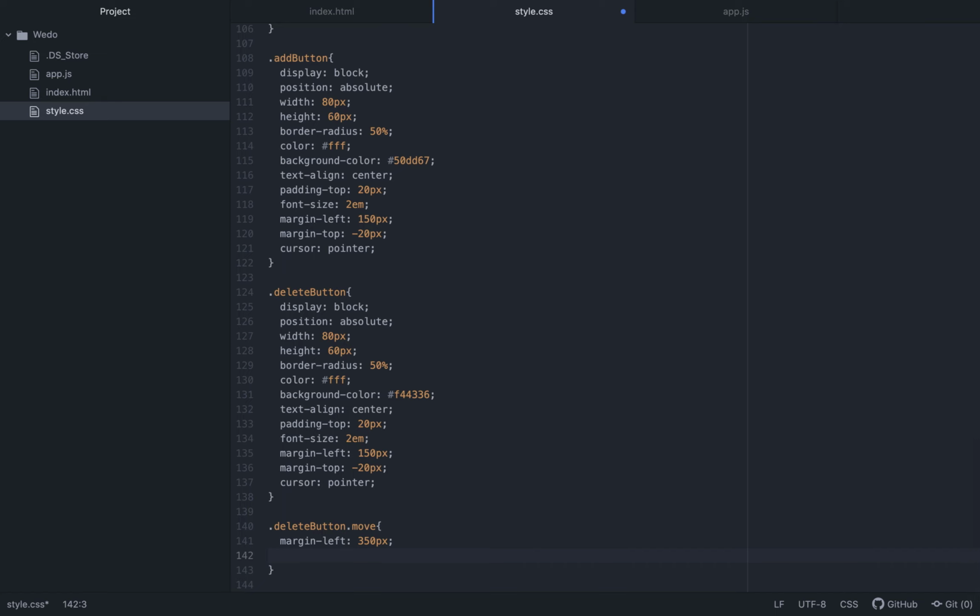Let's start with 350 pixels, and I think everything else should be fine for now.